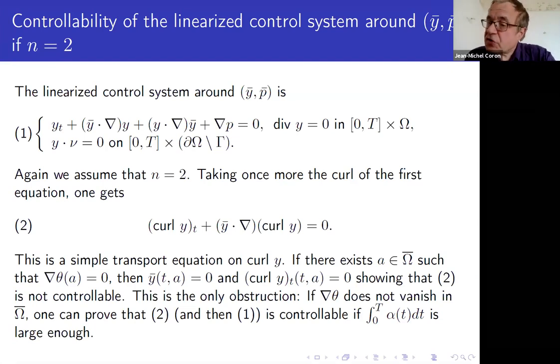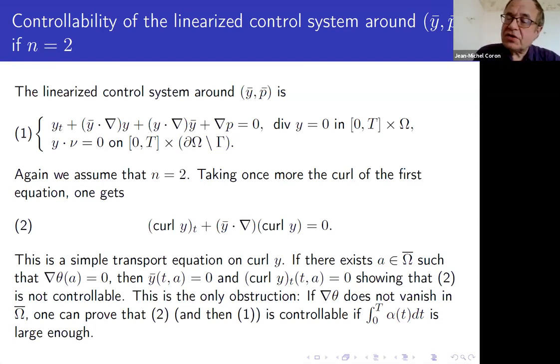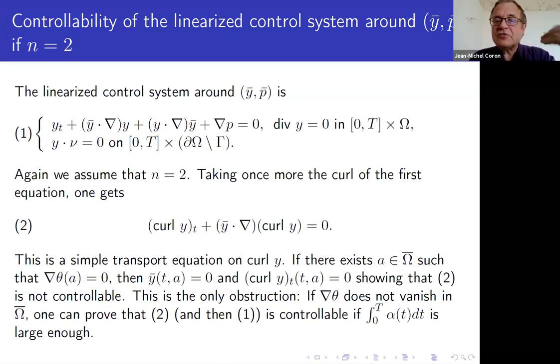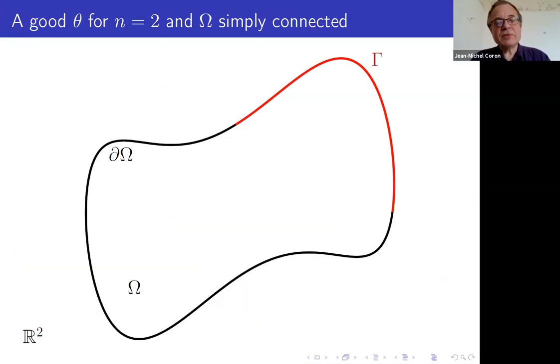And now if you take the curl again, then you see that the curl is transported with y bar. So if you have a point where y bar is vanishing, then you are not able to change the curl. But this is the only obstruction. You can show that if the gradient of theta does not vanish in omega, then you can control the equation 2 thanks to what happens on the boundary. And then you can prove the controllability of the linear system and get the local controllability of the nonlinear system around y bar.